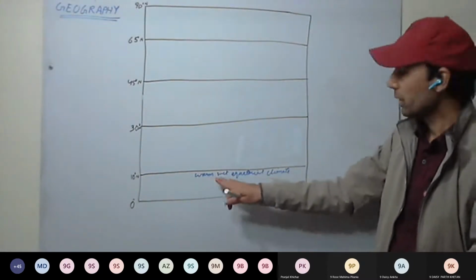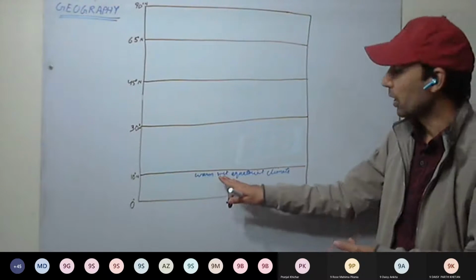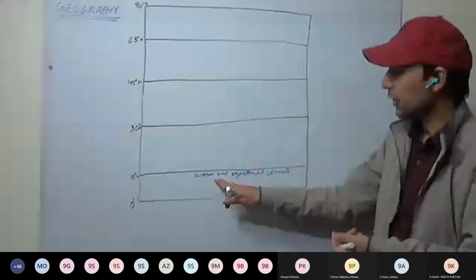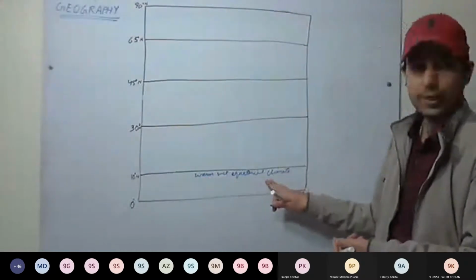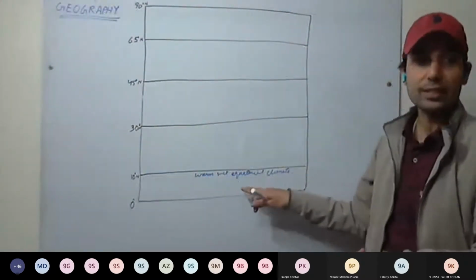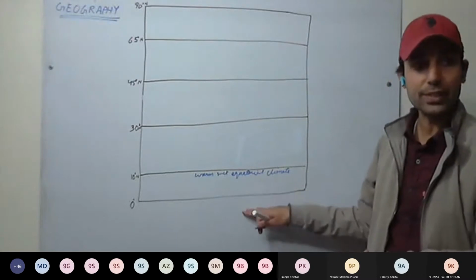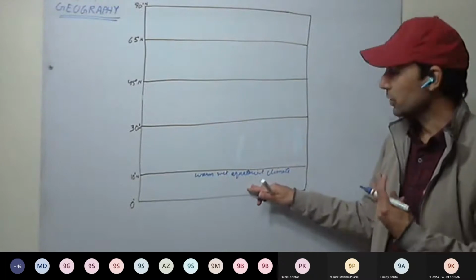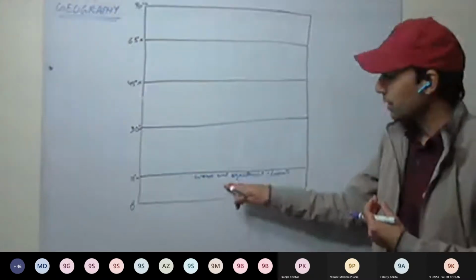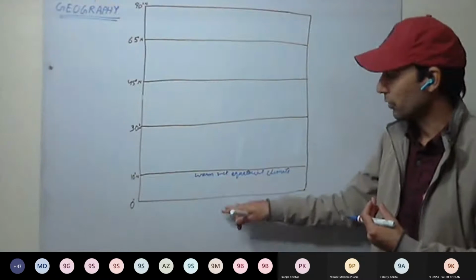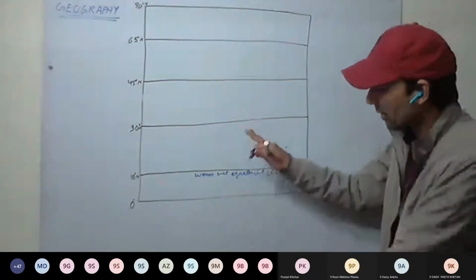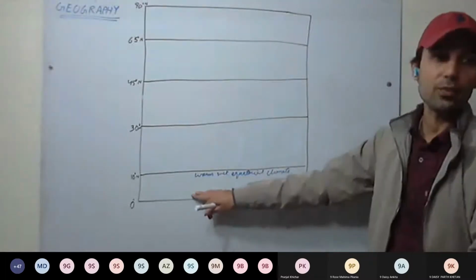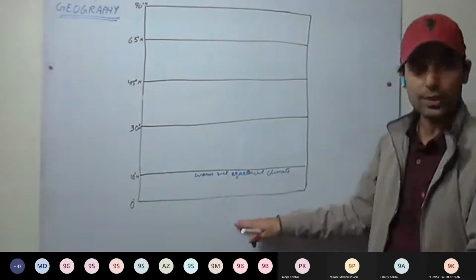Warm means high temperature. Wet means relative humidity is very high, with a lot of precipitation and rainfall, therefore wet. Warm, wet, equatorial climate. The rainfall is throughout the year. Which kind of rainfall? Of the three kinds we have discussed, here it will be convectional rainfall. Low pressure is there, wind rises, gets heated, expands, and that gives convectional rainfall, throughout the year in this region.